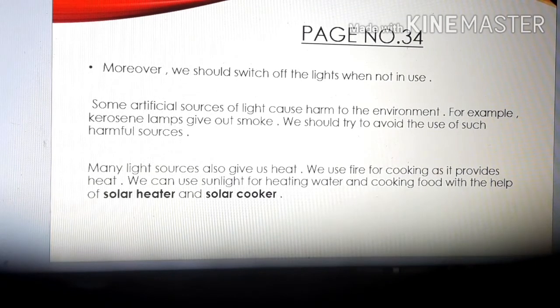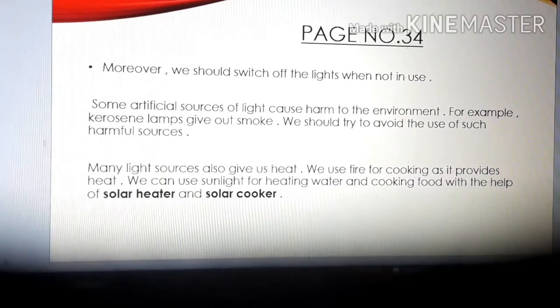If you are not sitting in the room, children, we should switch off the light. If the light is switched on and no one is in the room, we are misusing the electricity, isn't it? So we should always switch off the light when not in use. Clear? This is how you can save electricity.